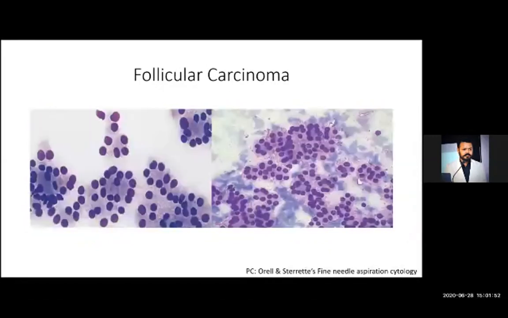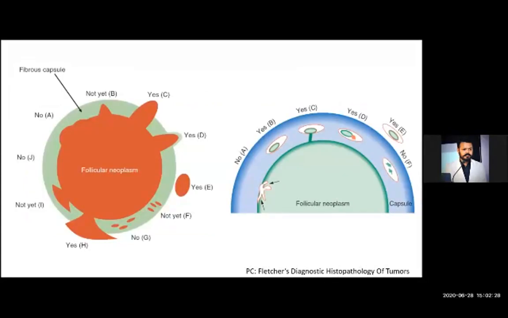Okay, so in follicular carcinoma, we will get a repeated microfollicular pattern formed by the follicular epithelial cells in a background of hemorrhage, means colloid is absent. Cellular smear, follicular epithelial cells forming repeated microfollicular pattern, absence of colloid. So you cannot differentiate follicular carcinoma and adenoma on FNAC. To differentiate carcinoma and adenoma, you have to perform histopathology, and to differentiate carcinoma from adenoma, you have to follow these two criteria of capsular invasion and vascular invasion.